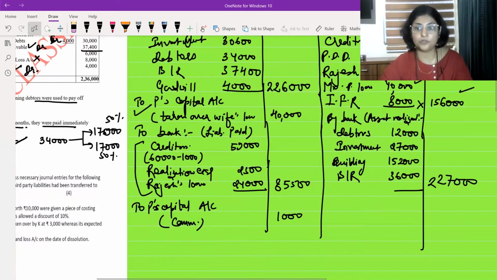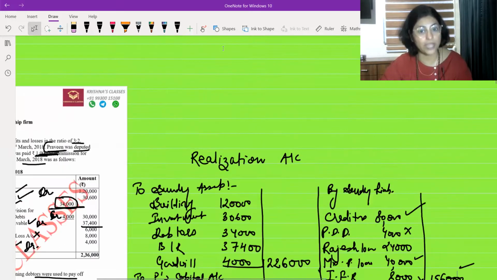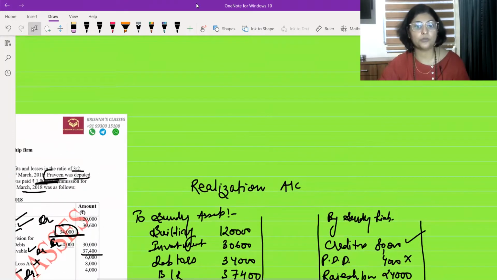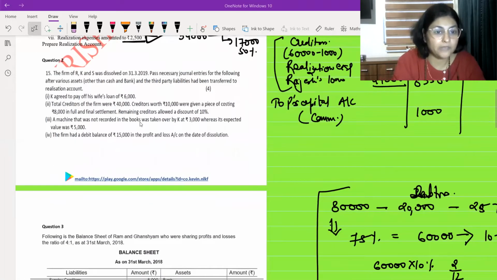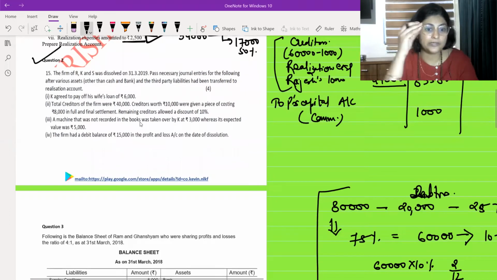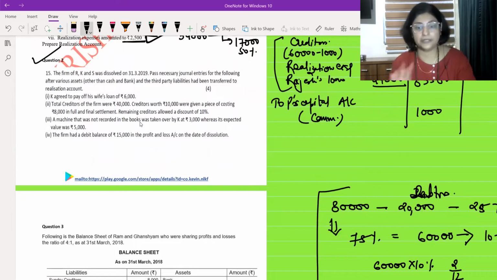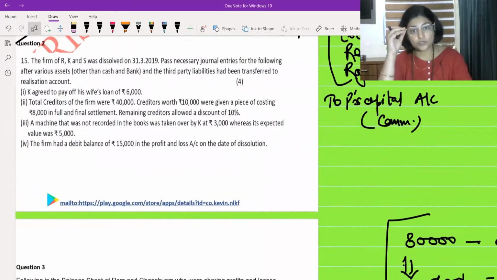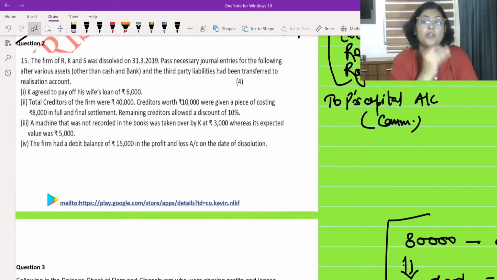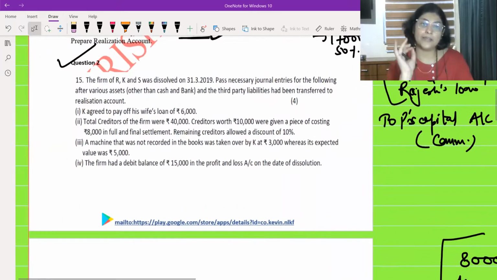I'm going to keep the speed a bit fast because we have to cover 5 questions, students, and I don't want to eat up too much of your time. For that simple reason, I'm doing it a little fast. I hope this is clear. Now, students, super fast revision we are doing, and we are going to question 2 fatafat, and question 2 is all about journal entries. CBSE students, if you are watching this video, most probably, I'm not saying I'm a paper setter, but most probably they ask these kinds of questions.